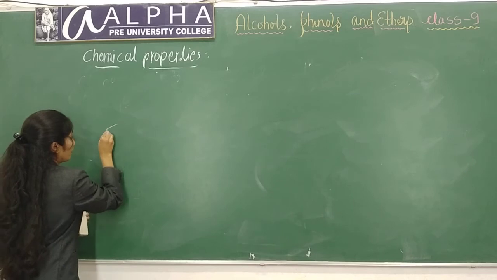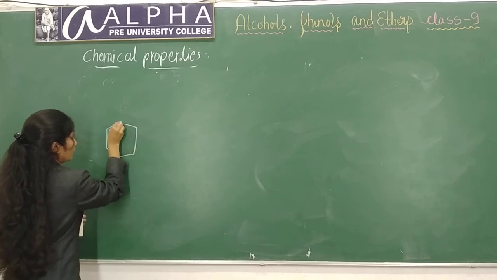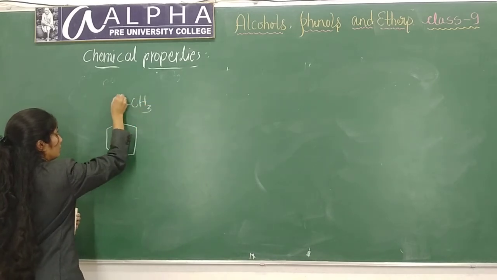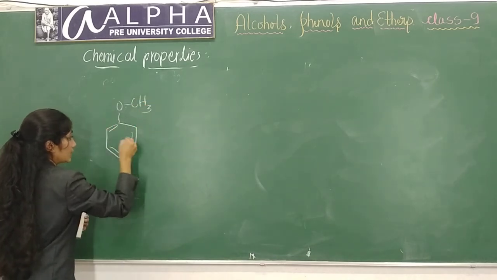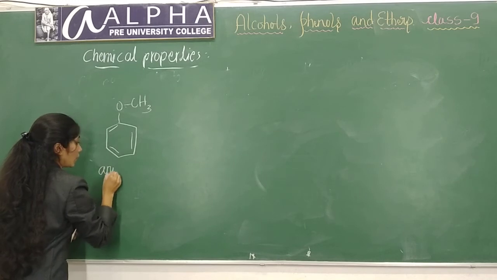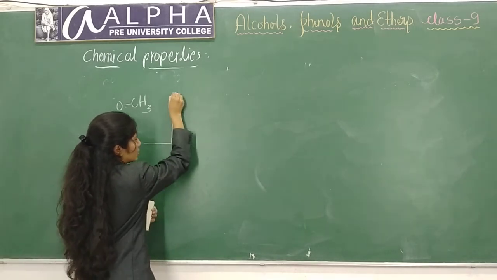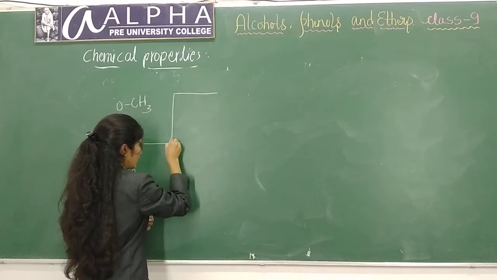This is anisole, O, CH3, like this. Anisole. So first is halogenation reaction.